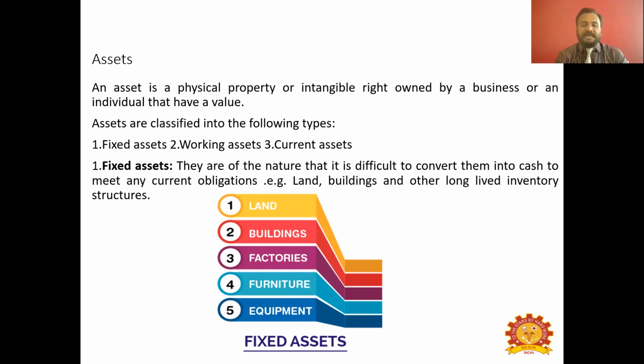So for example, land, buildings, and other long-living structures. Any structure, building, or costly machinery, say some 20 lakhs worth of machinery imported from other countries like China or Japan for conducting farming operations, cultivation, etc. Such long-term assets will be fixed for a long period of time. The first type of assets includes land, buildings, factories, furniture, equipment, etc.